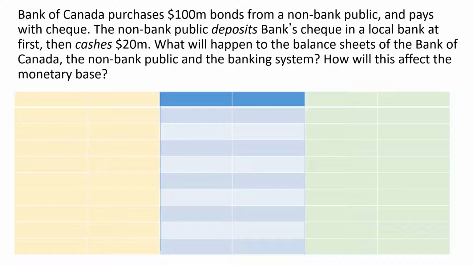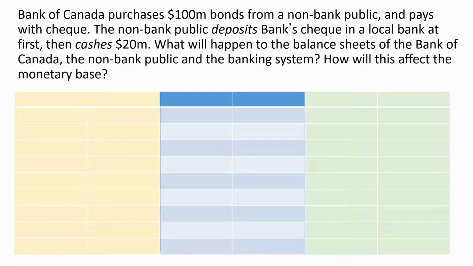Let's restate the problem. Bank of Canada purchases $100 million bonds from a non-bank public and pays with check. The non-bank public deposits the check in a local bank at first, then cashes $20 million out. What will happen to the balance sheets of the Bank of Canada, the non-bank public, and the banking system, and how will this affect the monetary base?